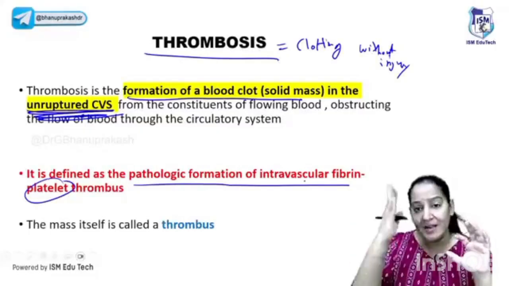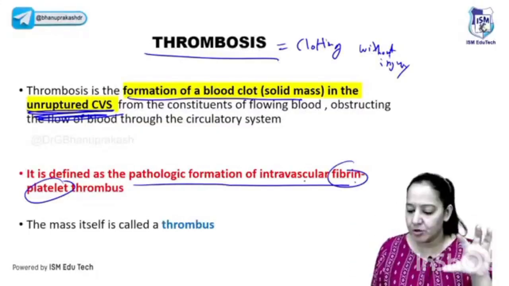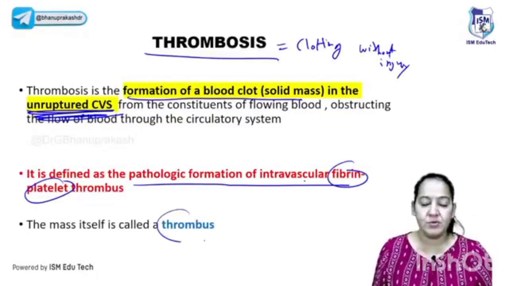First platelets come and they form a clot. Then it is stabilized by a thread-like material, that is fibrin. So it is also made up of the same thing, and it is known as thrombus.